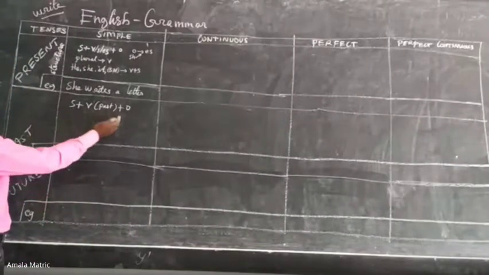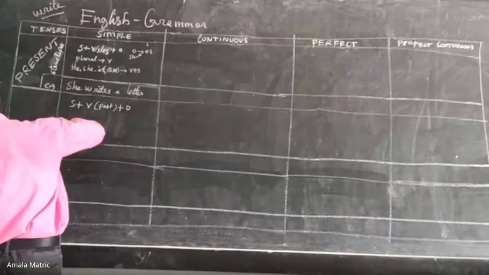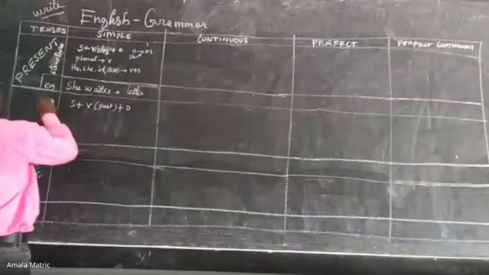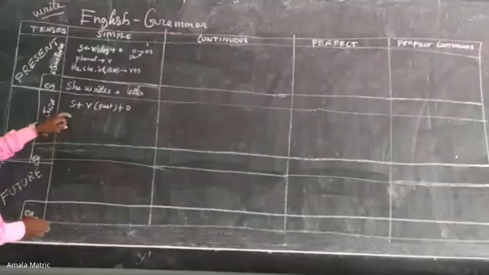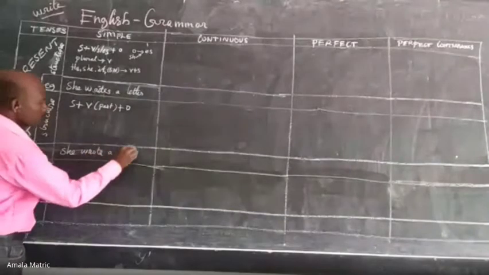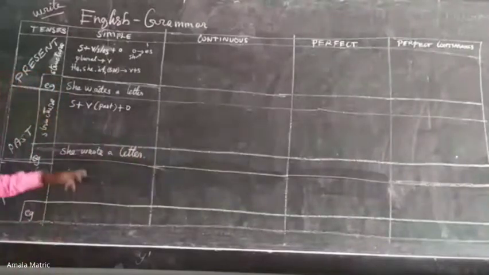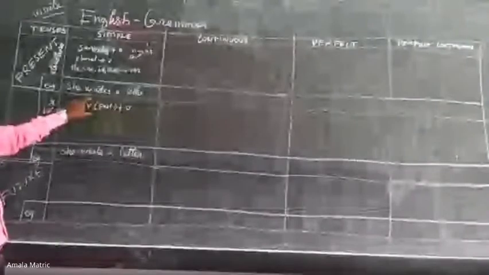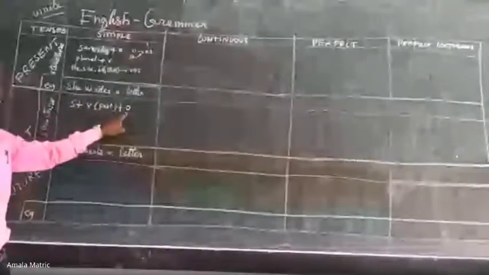Now this is the structure of the past tense. Let's see an example: she wrote a letter. This is past tense. What is the structure? Subject, verb, which should be the second form, past tense, and the other part of the sentence is the object.